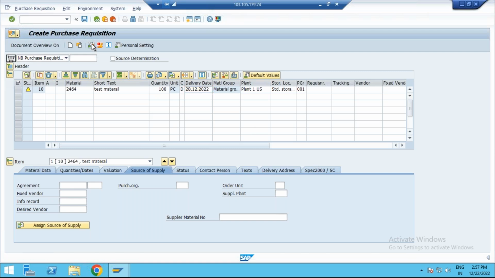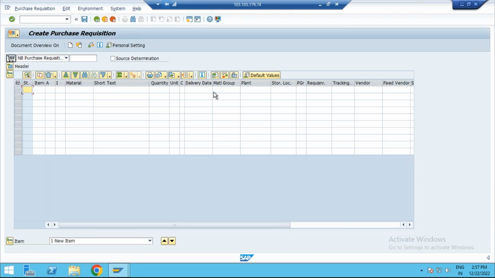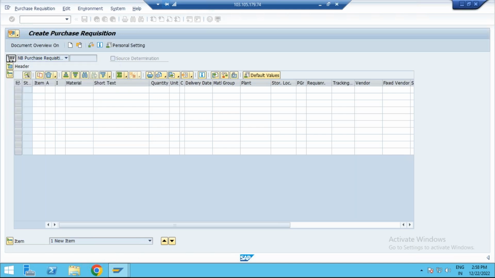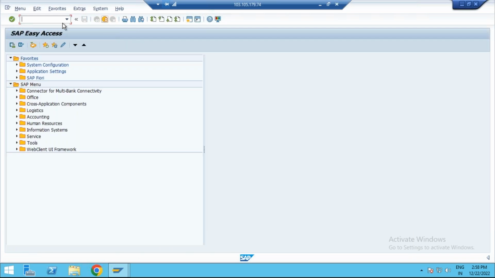Click on message during check here. You need to click on save here. Once the purchase requisition is created, copy the purchase requisition number. So copy the purchase requisition number here: 10001304.